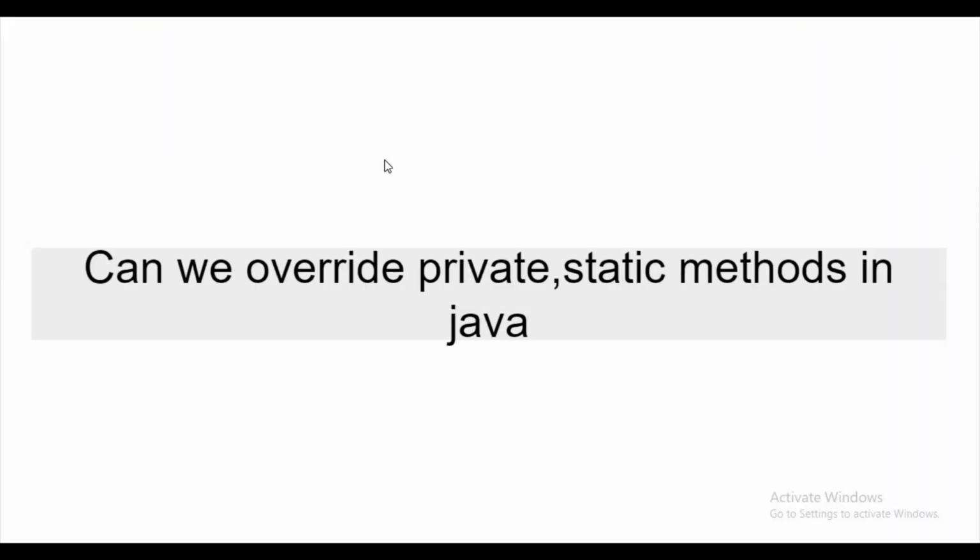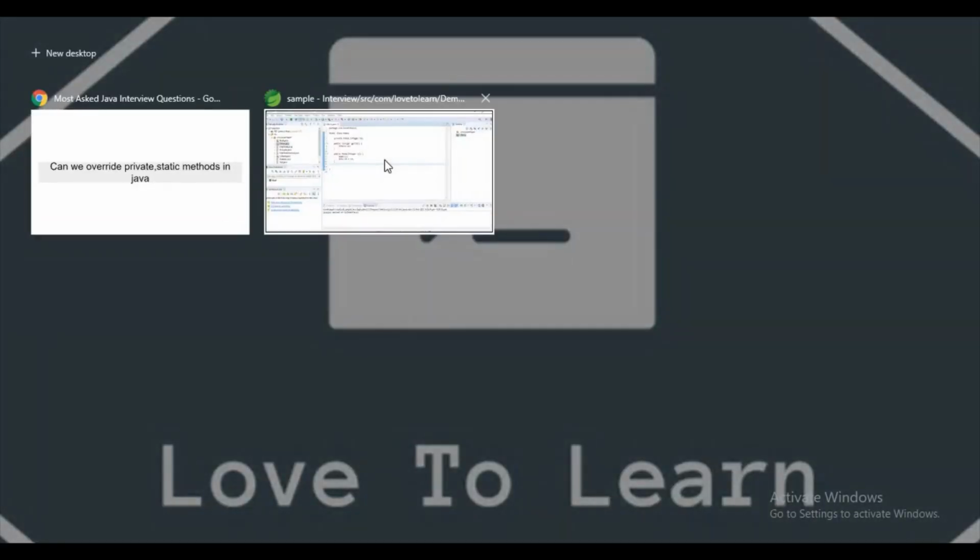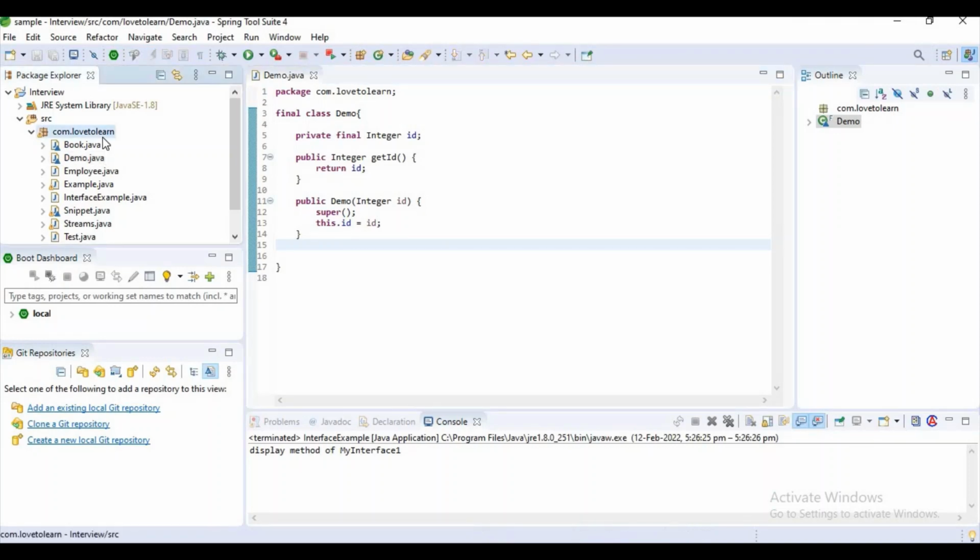Can we override private and static methods in Java? Guys, normally if you create a private method, the private methods are not accessible outside the class. So let's assume we have a class A and a class B. If you declare a method like private void demo in class A, it cannot be reused in class B, even if they are using inheritance. So that is the reason we cannot override private methods. Now I will explain with an example so you can get a clear idea about this.